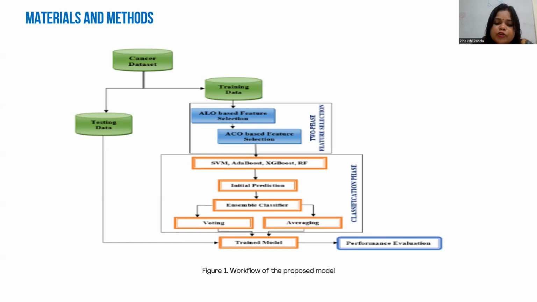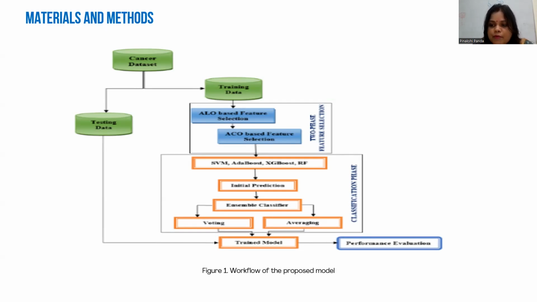And after that, we apply the SVM, AdaBoost, XGBoost, and random forest as base learners. After that initial prediction, we apply the ensemble classifier. We are using voting and averaging individually, and we are comparing the result of the voting and averaging. Our purpose is to get more accuracy. Then the test data, the raw data, is applied to the train model to test the robustness of our proposed model.